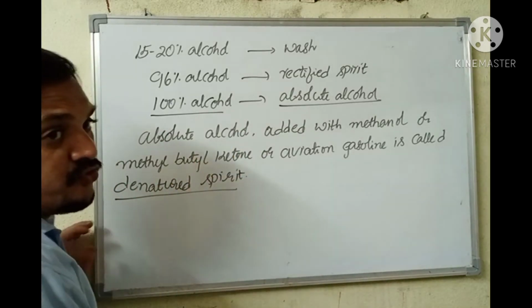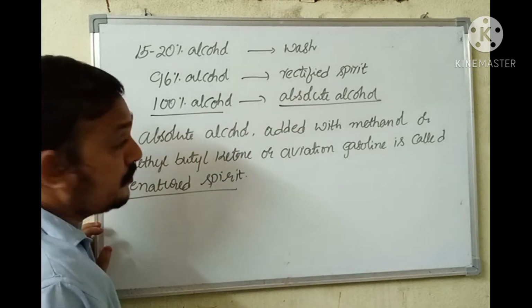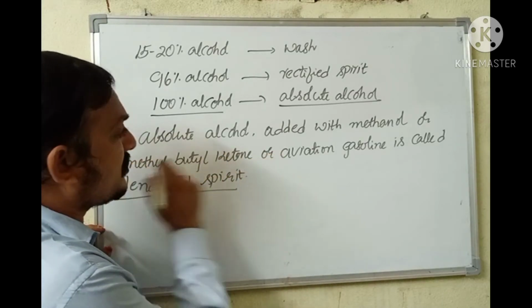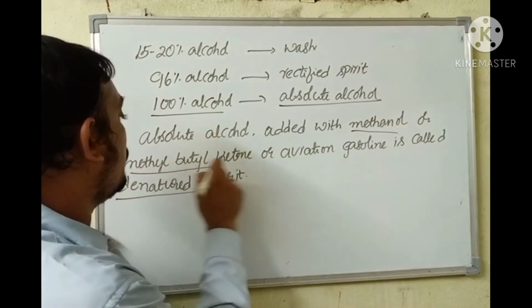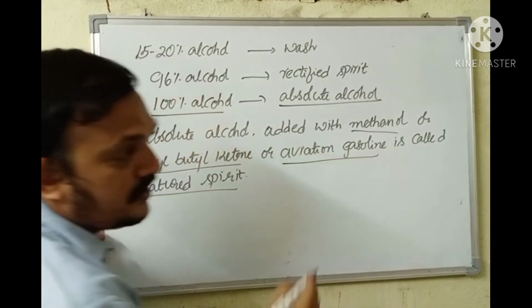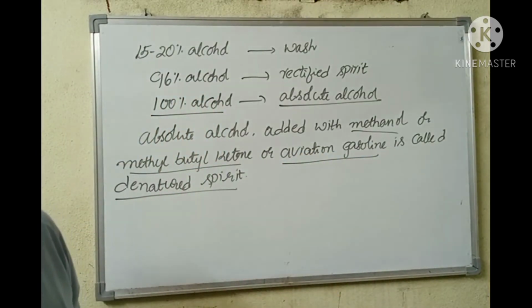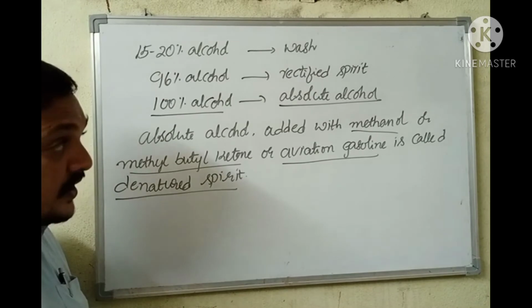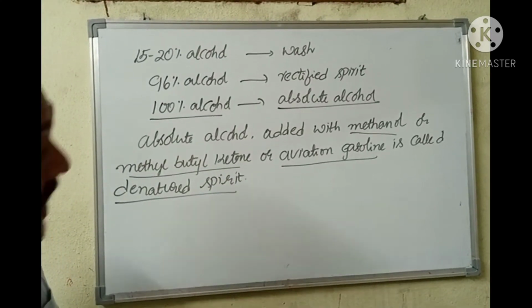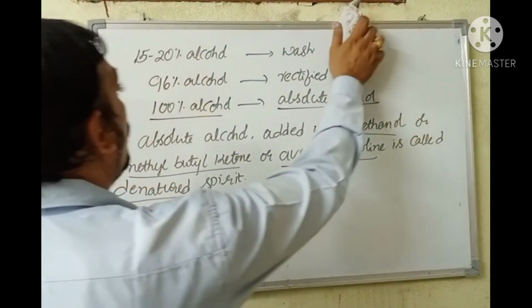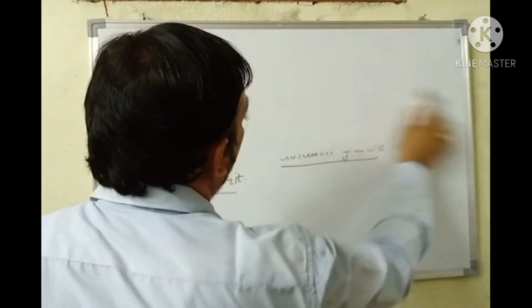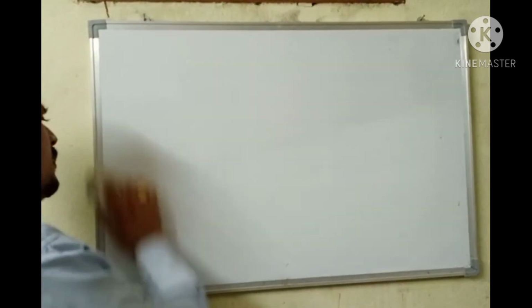After it is received at that industrial unit, they will be removing these substances, methanol or methyl butyl ketone or aviation gasoline, and then further processing for their use. Okay, this is about manufacture of alcohol. Now coming to properties of alcohol, physical and chemical properties.